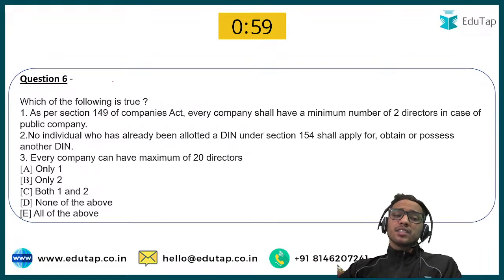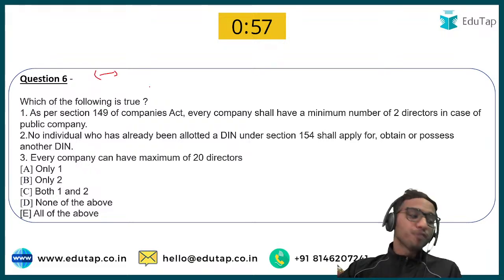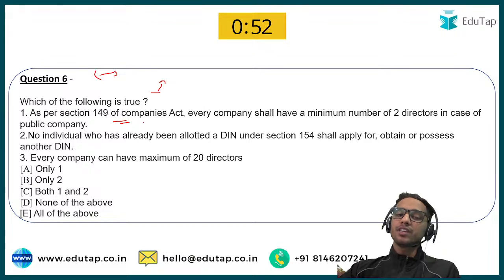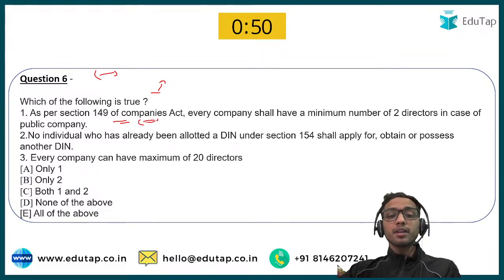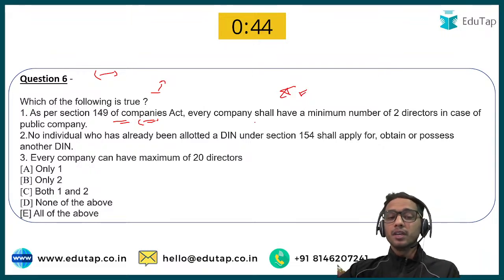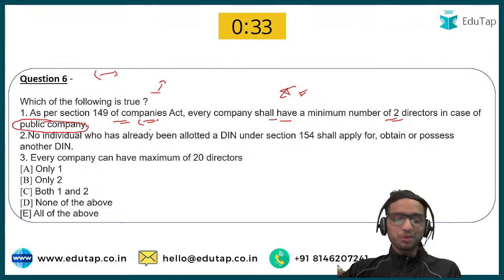Question number 6 says, which of the following is true? As per Section 149 of the Companies Act, every company shall have a minimum, important question. Again, a very important question. It can be asked directly in Phase 1. Every company shall have a minimum number of 2 directors in case of a public company. Is it correct? Okay, so it is not correct.